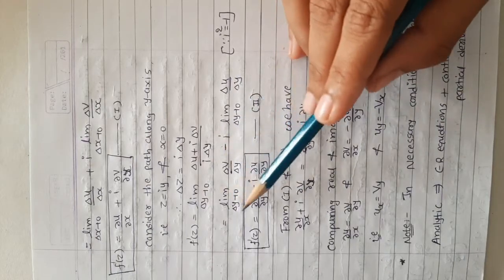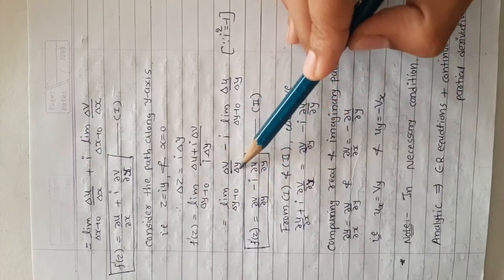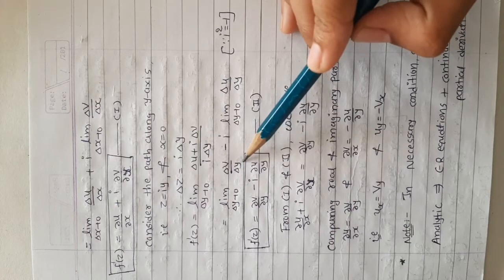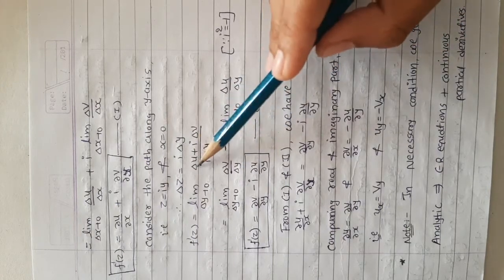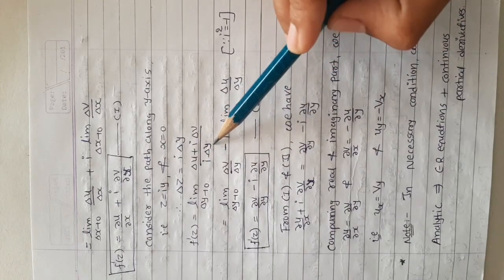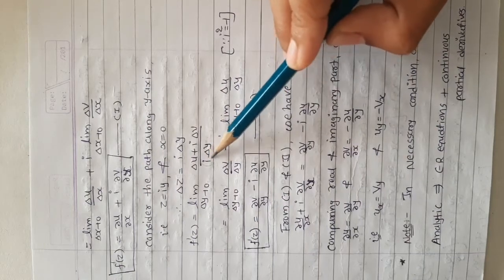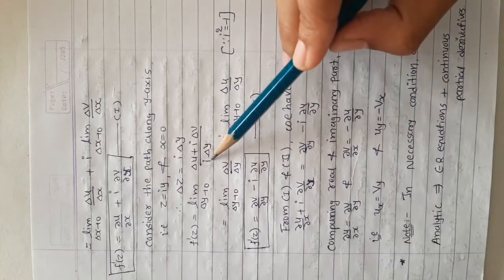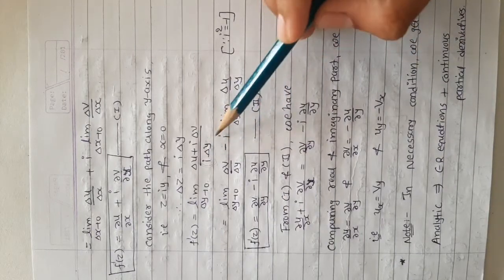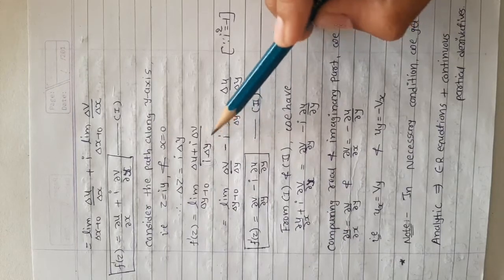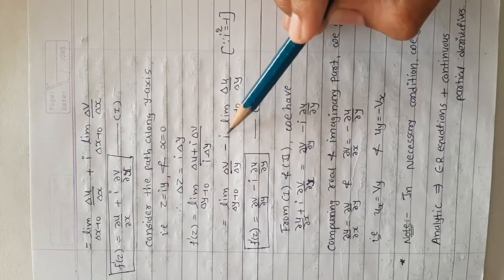So limit Δy tends to 0, Δv by Δy we can write first. Now the next term is Δu upon iΔy. So here in the denominator we have i. So we multiply and divide by its conjugate, so we multiply and divide by minus i.